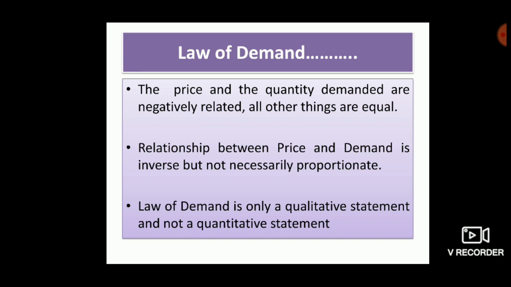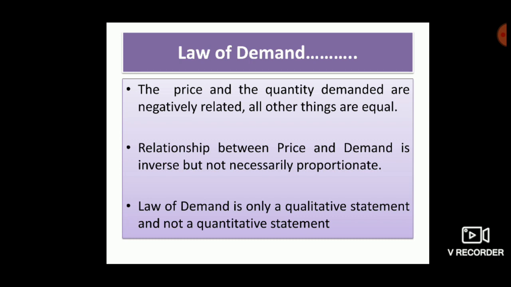This law explains that demand of a commodity increases on a fall in price and decreases on an increase in price, but it does not tell how much demand will increase on a certain fall in price.